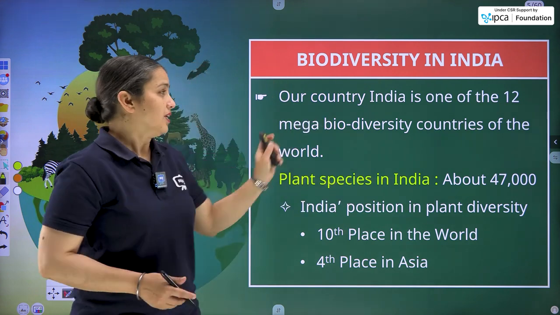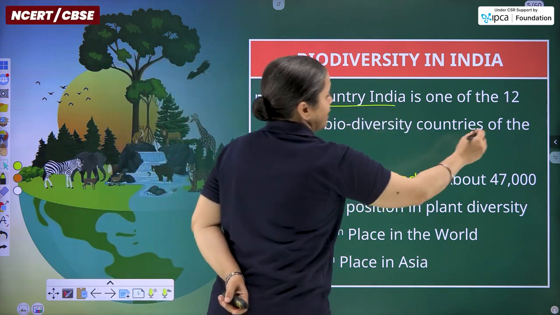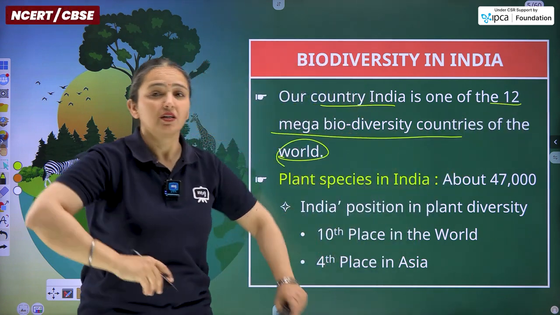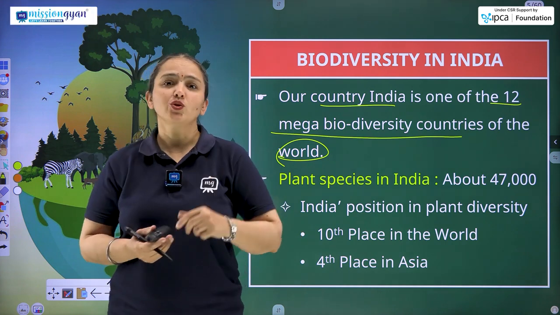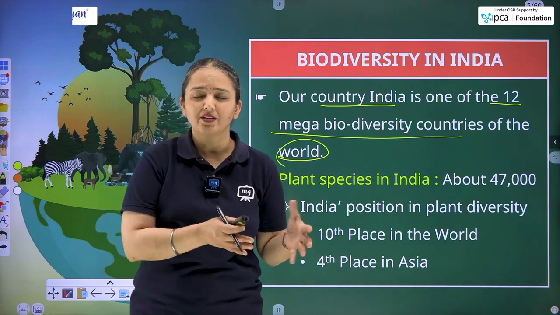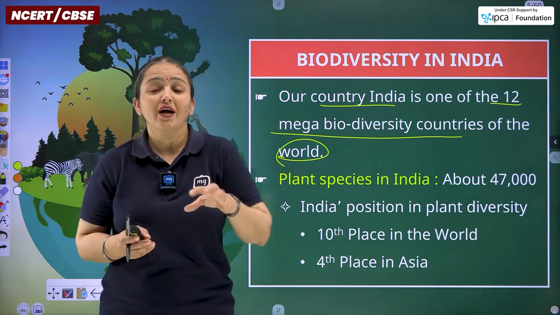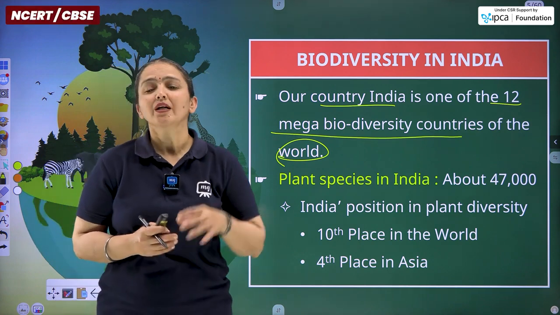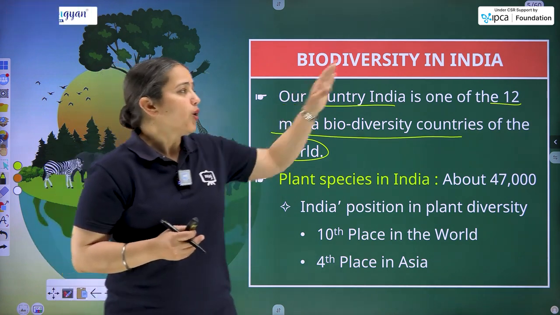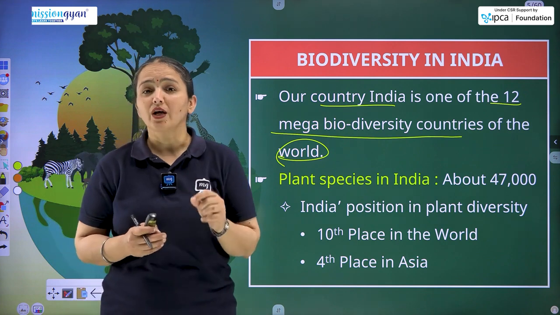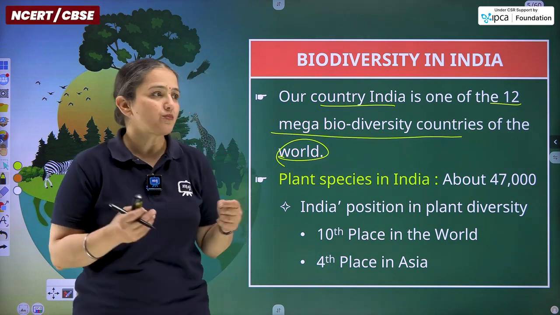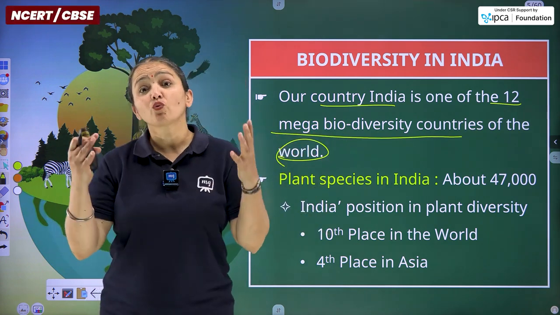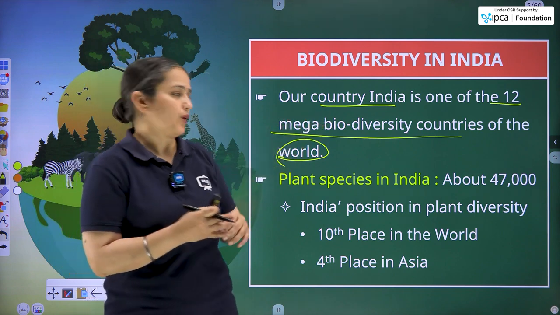Biodiversity in India. Our country, India, is one of the 12 mega biodiversity countries of the world. It means altogether there are more than 200 nations according to the current status. We don't have the exact count, so roughly I would state that there are more than 200 nations all over the world, and out of those 200 nations, we do stand at 12th place. We do rank 12th in terms of comprising mega diversity. It means we have vast and rich resources in terms of biodiversity.